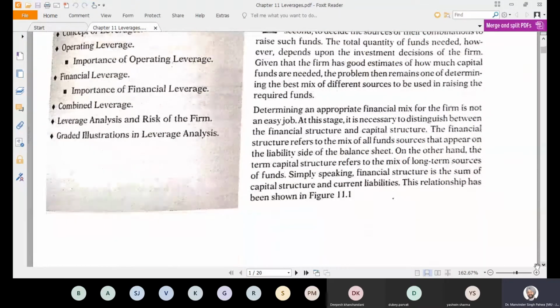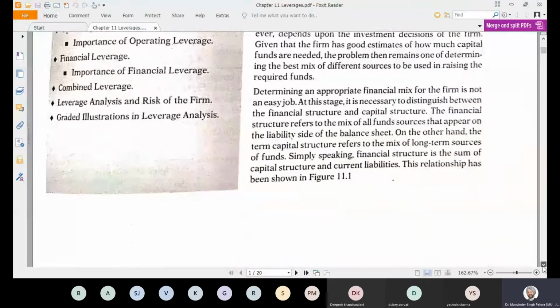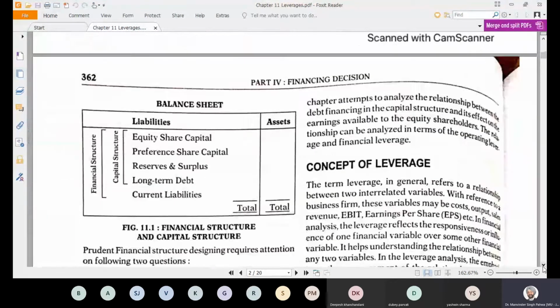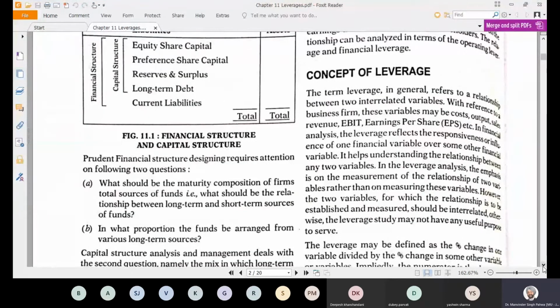So if you see it from this point of view, what is the concept of leverage? The concept of leverage is explained on your page number 162. The term leverage refers to the relationship between two interrelated variables, where here the reference is to business.